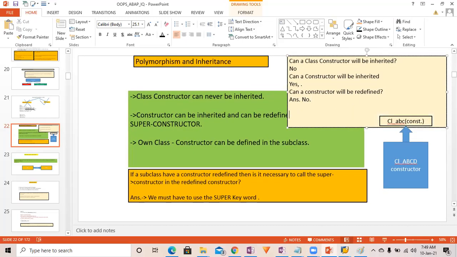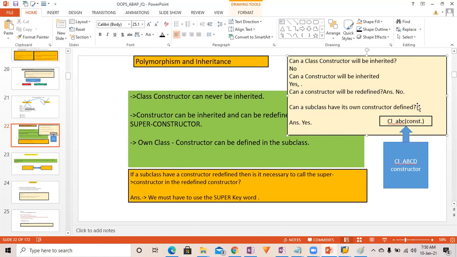No. Can a subclass have its own constructor defined? The answer is yes. We have just seen, it is possible.